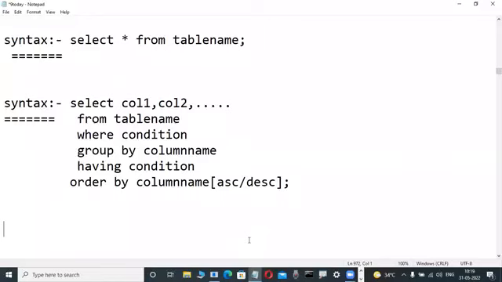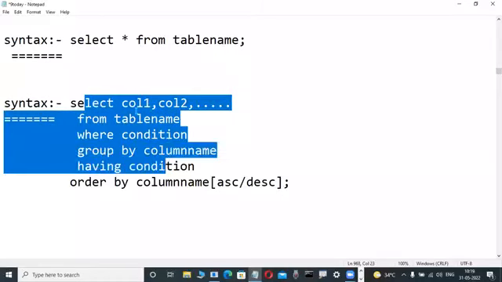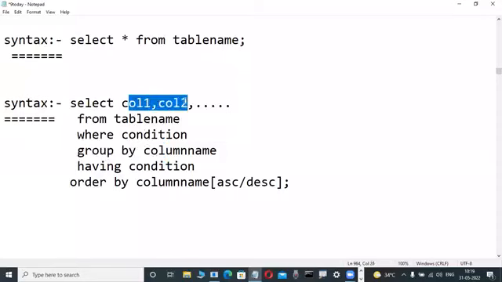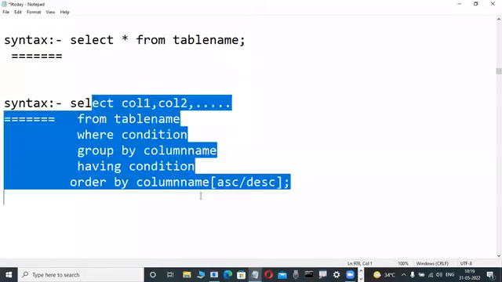Complete? All are writing this one fast. Hello, completed. Nothing is different in every database. Whenever we are using a group by, there is no star, that's why I'm giving columns. Don't worry, these are all things you will learn one of these days. Today you are starting with the where condition. Don't worry.